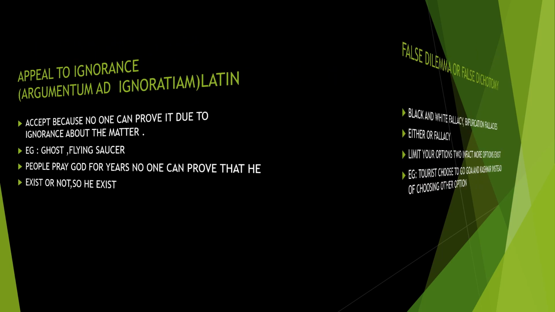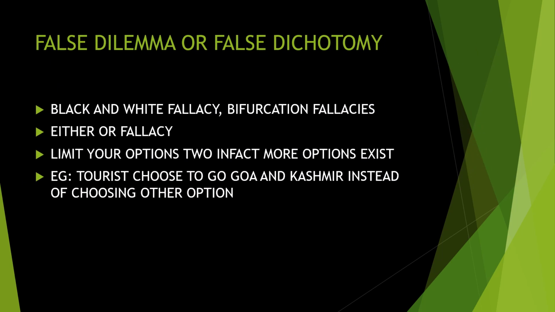Next is false dilemma or false dichotomy. That is a dilemma. It has another name, black and white fallacy or bifurcation fallacy. Both are the same. It is also called either-or fallacy. That is also what we call the false dilemma or either-or fallacy.